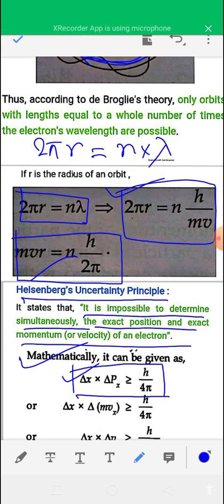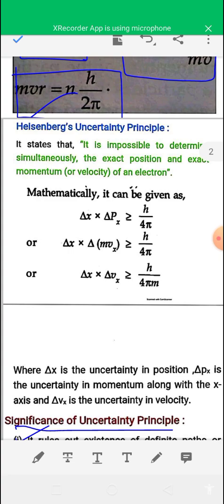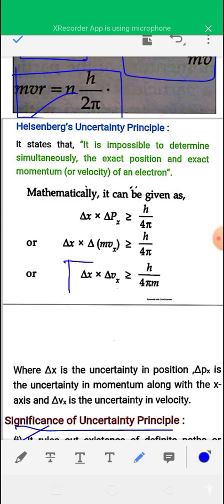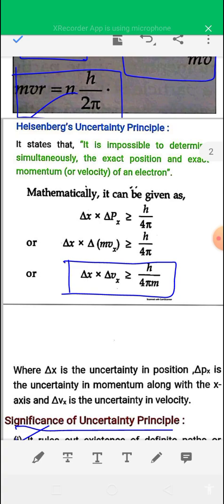Again, we know p is equal to mv, so you can also write delta x into delta mvx is greater than or equal to h by 4 pi, or delta x into delta vx is greater than or equal to h by 4 pi m, where delta vx is the uncertainty in velocity of the particle along the x-axis.